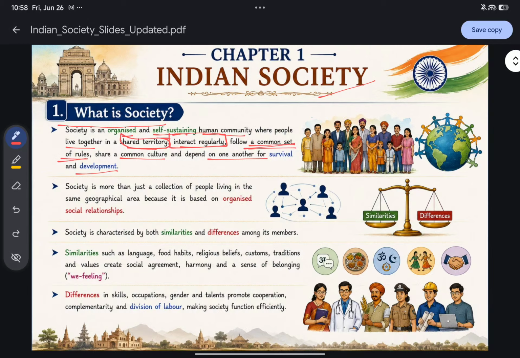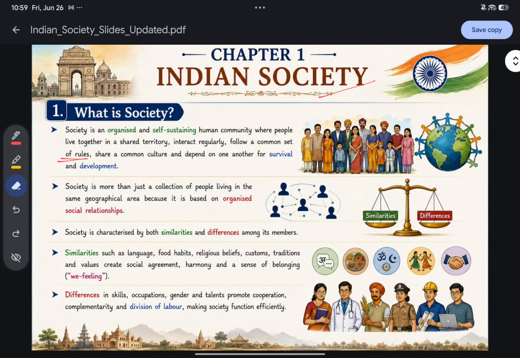It means we have a common territory where we live, we interact with each other, and we follow a common set of rules, common culture, and we depend on each other for survival and for our day to day work. That is the society.